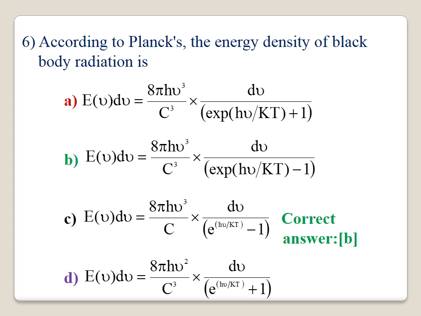Question number 6. According to Planck, the energy density of Planck radiation equation is: E nu d nu will be equal to 8 pi h nu cube by c cube into d nu divided by exponential h nu divided by kT minus 1. This is the correct equation of energy density according to Planck's black body radiation. The correct answer is B.